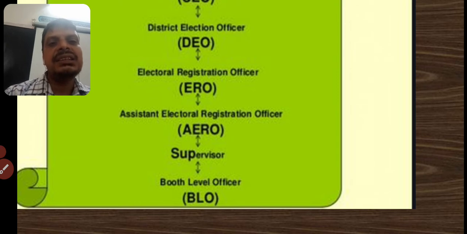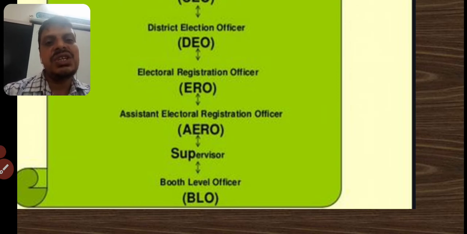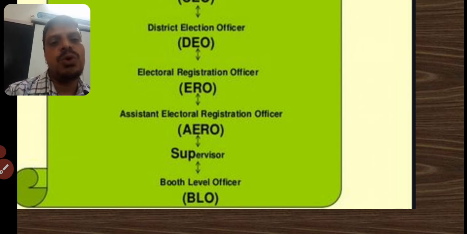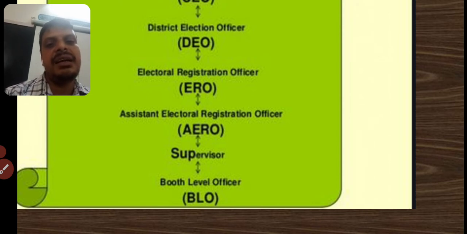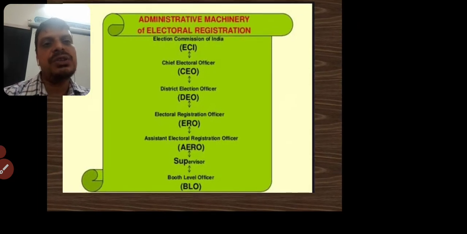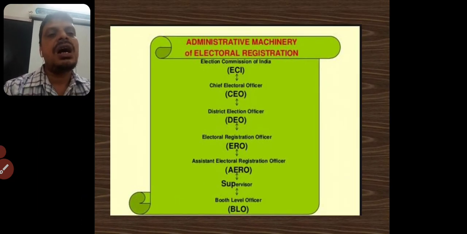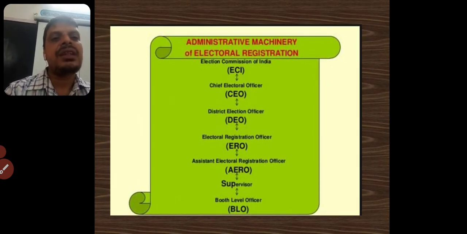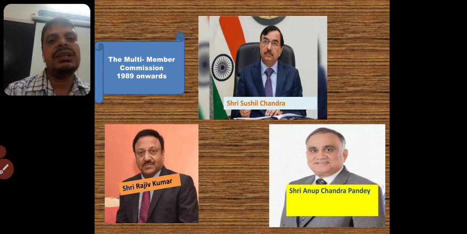And finally, at booth level, children, in order to conduct elections, the Election Commission divides constituencies into different booths, because everyone cannot go to different places to cast their vote. So at village level they make booths, and for that there is also the Booth Level Officer, BLO. This is the hierarchical structure of the officers who carry forward this function.